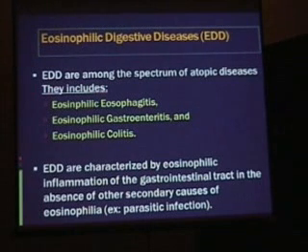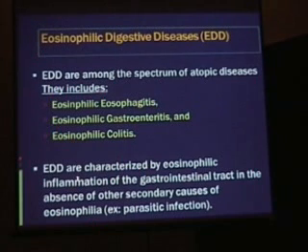Eosinophilic digestive diseases are among the spectrum of atopic diseases. They include eosinophilic esophagitis, eosinophilic gastroenteritis, and eosinophilic colitis. Eosinophilic digestive diseases are characterized by eosinophilic inflammation of the gastrointestinal tract in the absence of other secondary causes of eosinophilia. This is as primary, but we also know the secondary causes, and we also named secondary eosinophilic digestive disease.